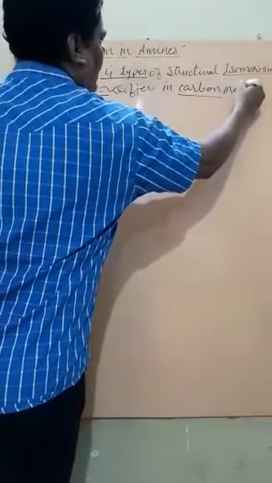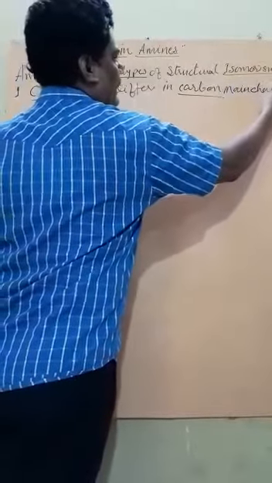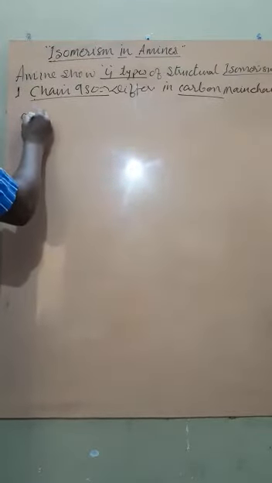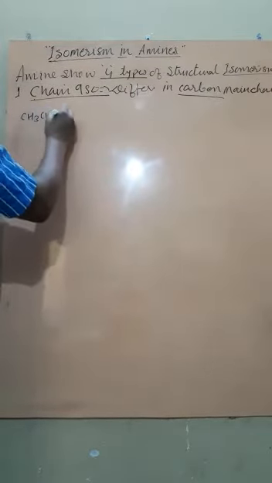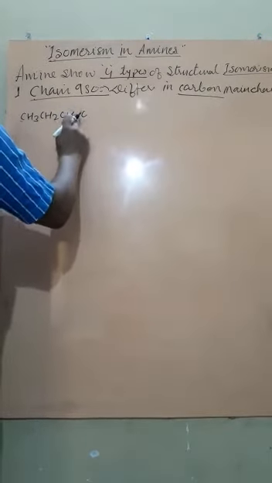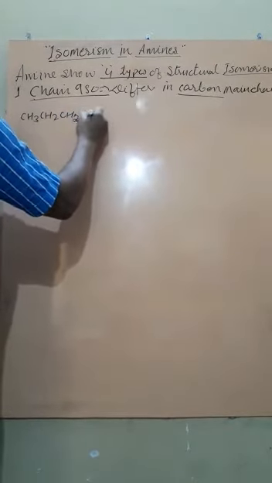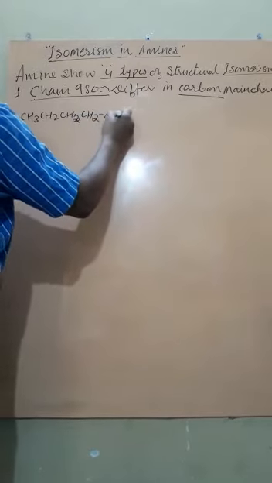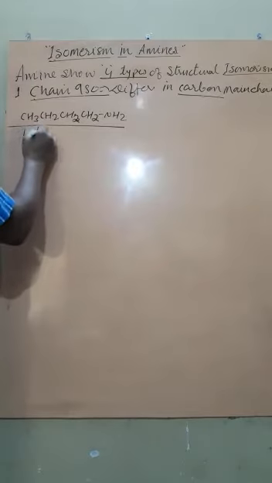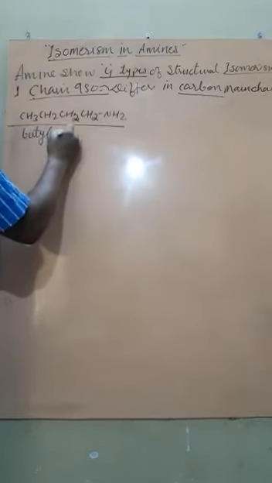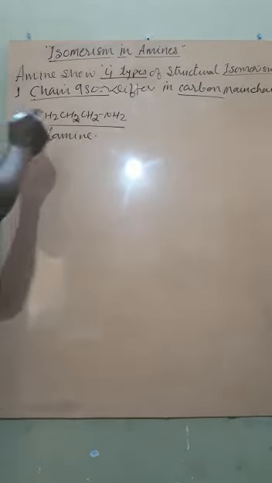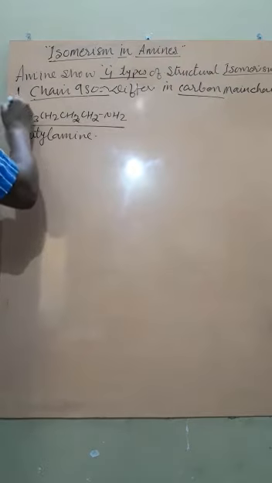Like here, suppose we write CH3, CH2, CH2, CH2 and NH2. Getting? This is butylamine, or you can say butane-1-amine. But this is one of the compounds.